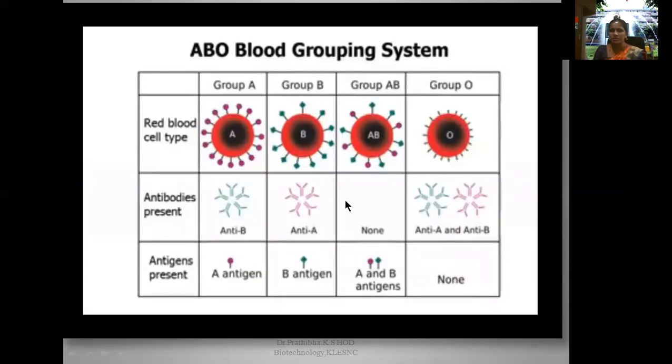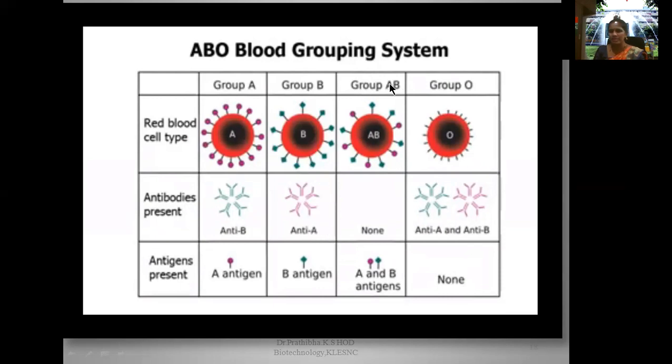This is the overall view of the ABO blood grouping system. Group A, Group B, Group AB, and Group O. This Group A person will be having A antigen on the cell surface and anti-B antibodies in their plasma. Group B, the RBC cell surface, you can see the B antigen, and in their plasma, anti-A antibodies.